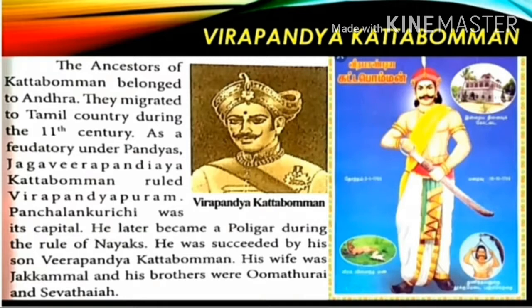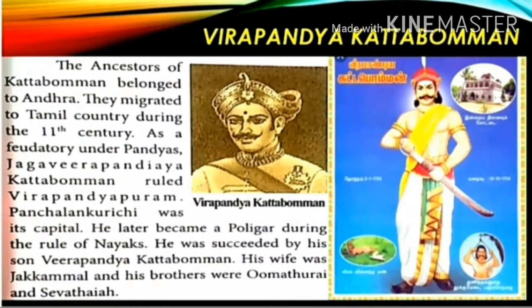They migrated to the Tamil country during the 11th century. As a feudatory under the Pandyas, Jagaveera Pandiya Kattabomman ruled Veerapandiyapuram. Panjalankuruchi was its capital.